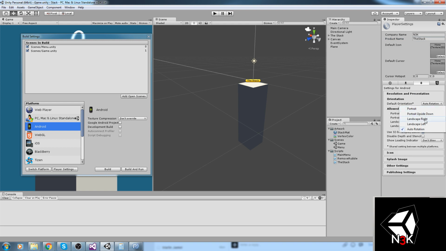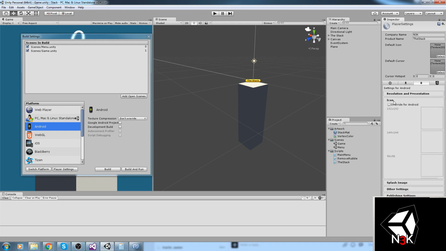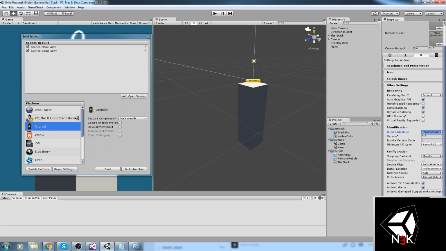Now, as far as the resolution goes, we'd like to be on portrait all the time because that's how the game is played. It's always standing, like this. And what else? The icon, I don't really care about the icon just now, sorry about that. But if you wish to have some nice icons, you can put them here. Splash image, also don't care. And the bundle identifier is something you need to put.